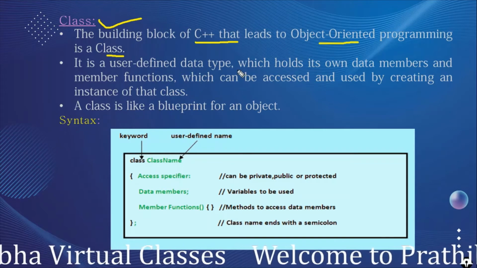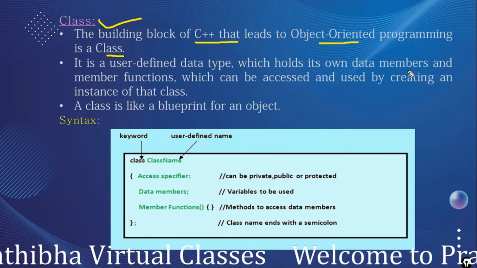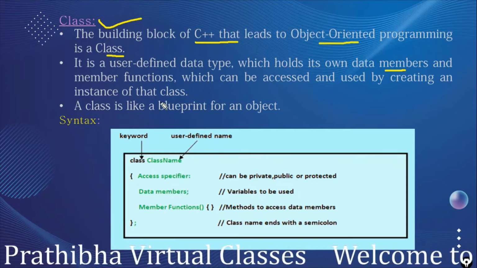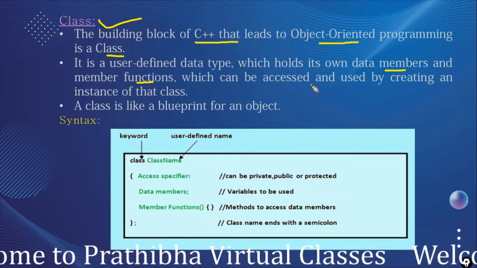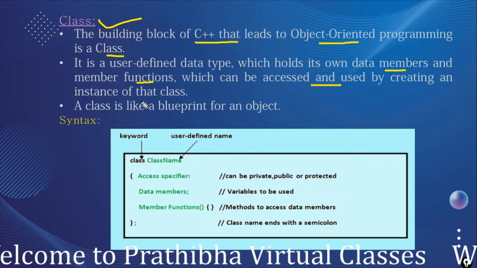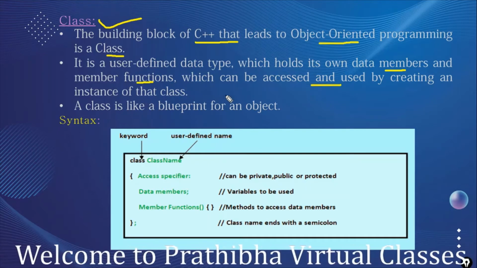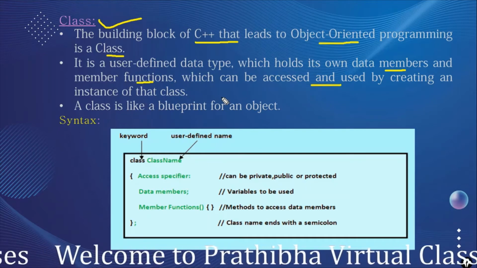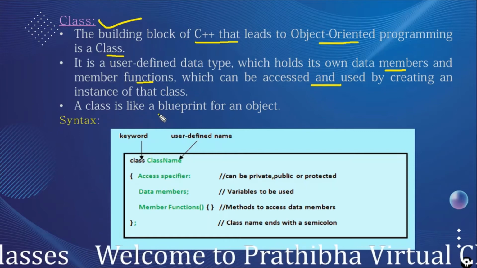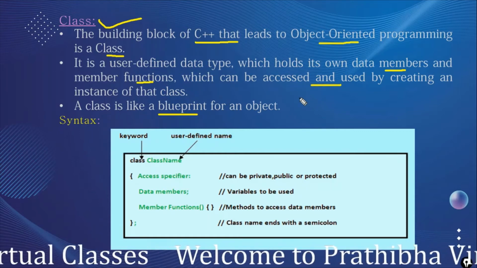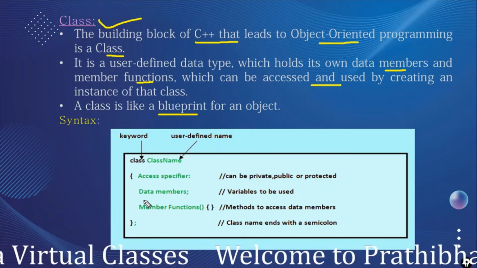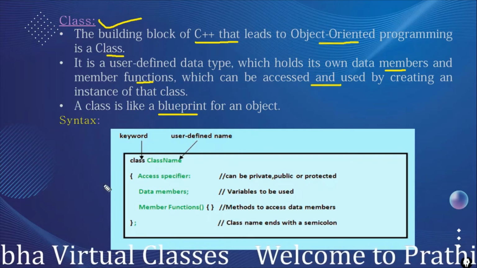It is the user-defined type which holds its own data members and member functions, which can be accessed by using an instance of that class, that is called the object. So a class is like a blueprint for an object.